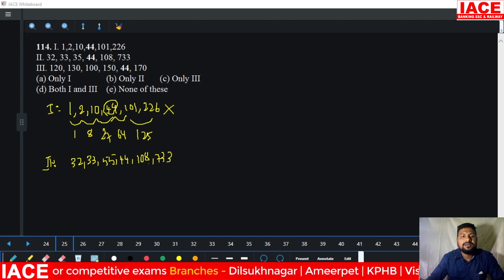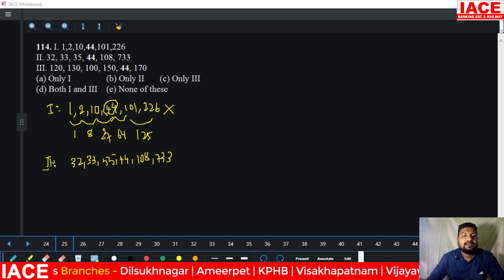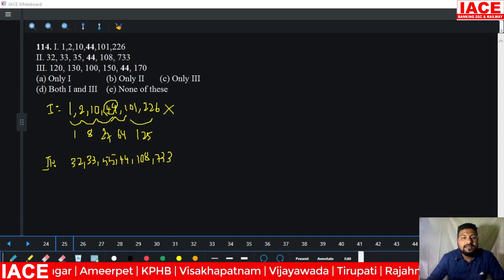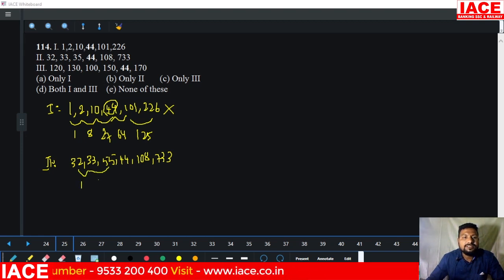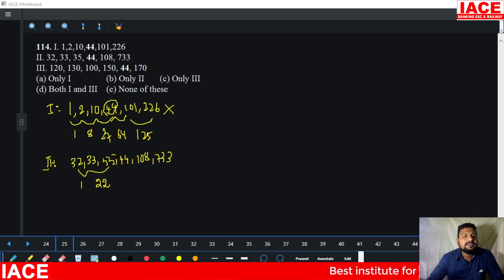We just have to check whether the given bold number is correct or wrong for this series. 1 is added. Here how much is added? 33 became 55, which means 22 added. This 1 is added and 22 added. It is 30, 32, 33, 35.